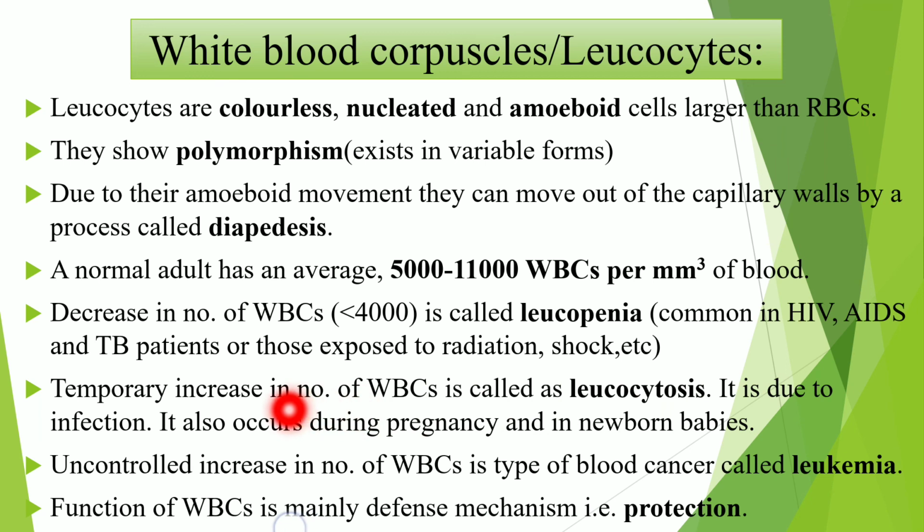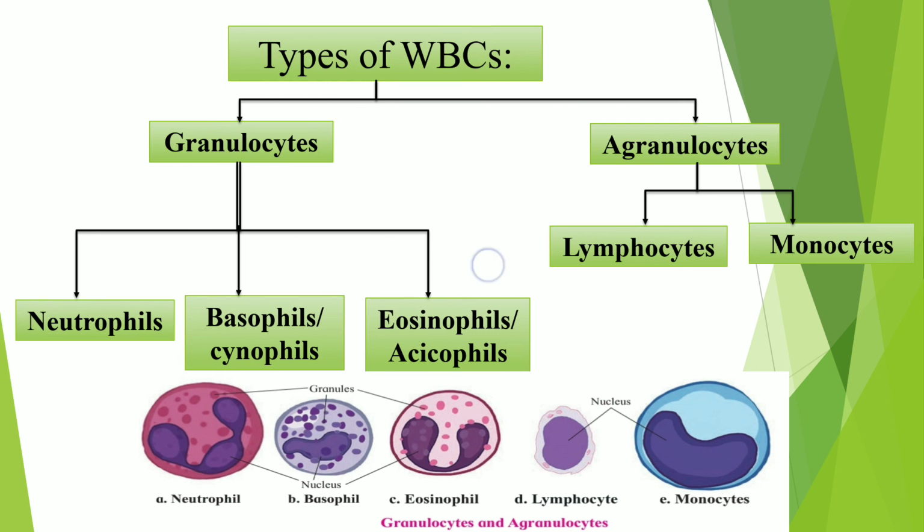Then what is the function of WBC? The WBC are mainly involved in the defense mechanism, means they can protect our body from infection. Now see types of WBC. There are two main types of WBC, granulocytes and agranulocytes. When we observe granulocytes, the cytoplasm of the WBC contains granules, and we call these granulocytes, and when the cytoplasm does not contain granules we call them agranulocytes.